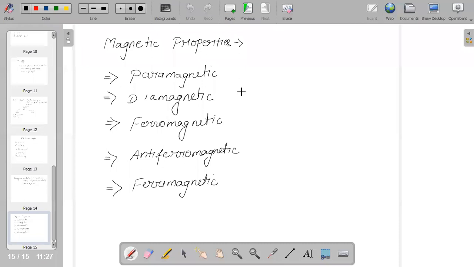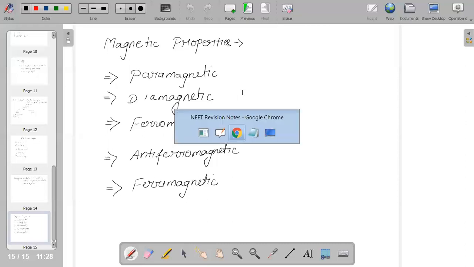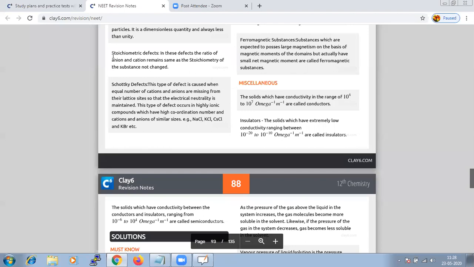And when we say ferrimagnetic, the magnetic moments of the domains in the substance are aligned either in parallel or anti-parallel direction in unequal numbers, and they are weakly attracted by the magnetic field. So this is all we have about our solid state. Hence, it's very important.